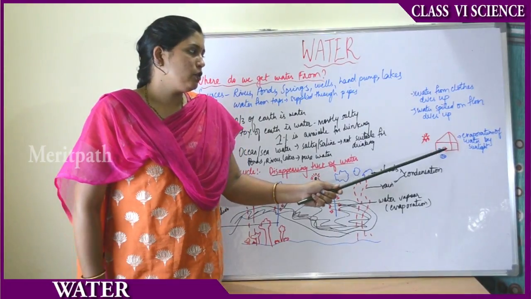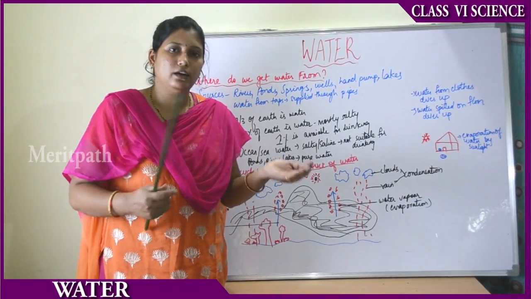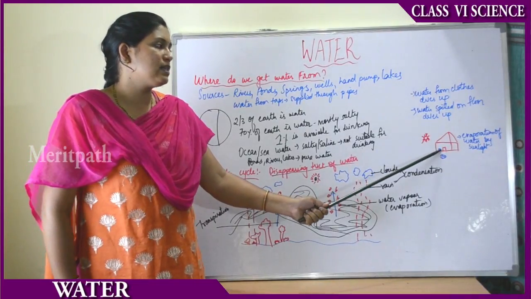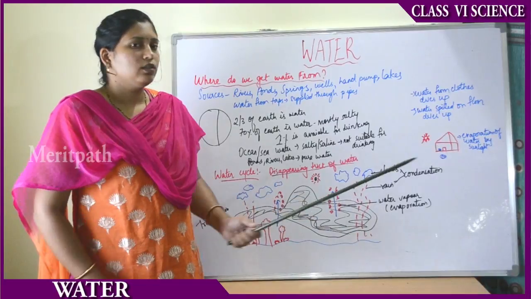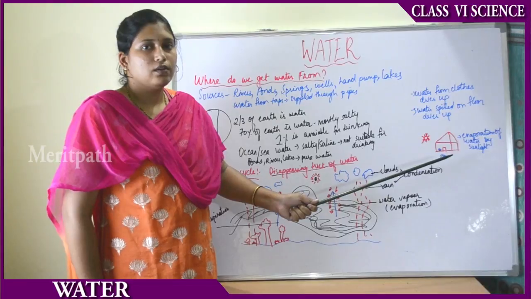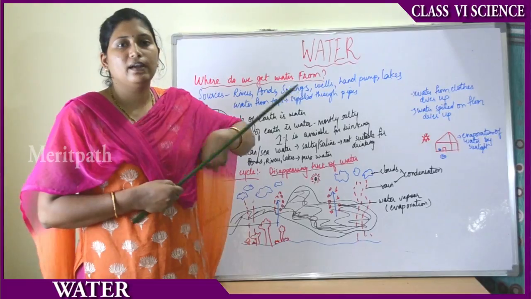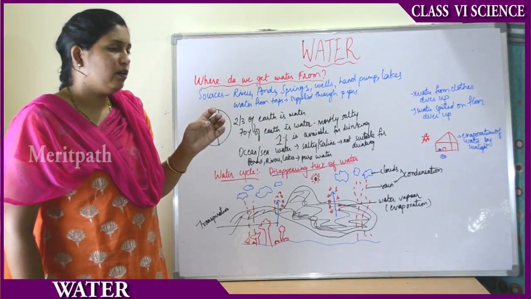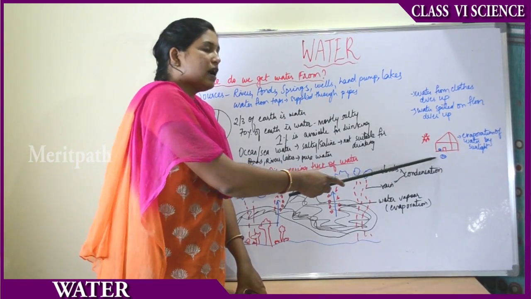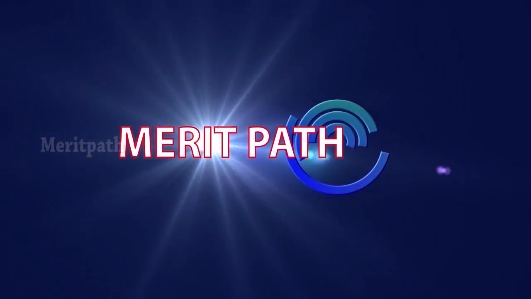Same way, suppose you have taken 2 plates of water. You have added 1 glass of water in each plate, and 1 plate you have kept exactly below the sunlight and 1 plate inside your house, that is in the shade. What happens, if you observe after half an hour, the amount of water in the plate which was directly below the sun gets dried up. That means the quantity starts reducing. The plate containing water which is directly below the sunlight starts losing water. That means the quantity of water will be decreasing.